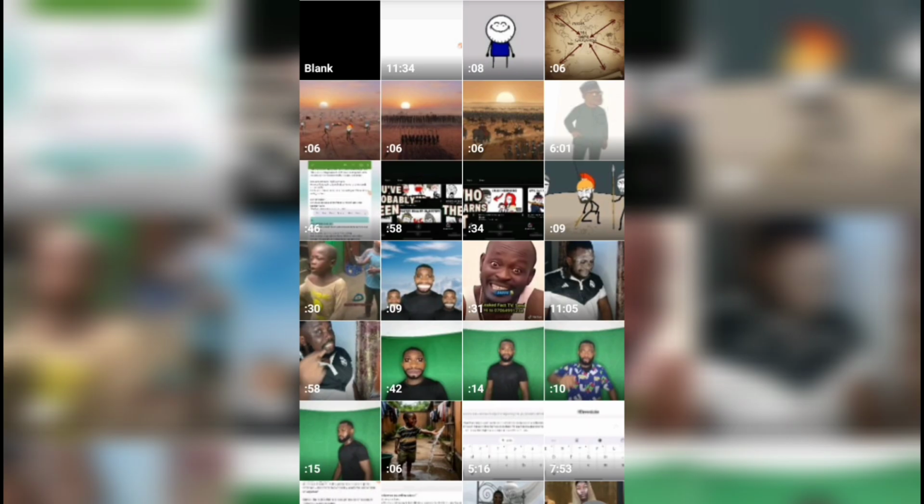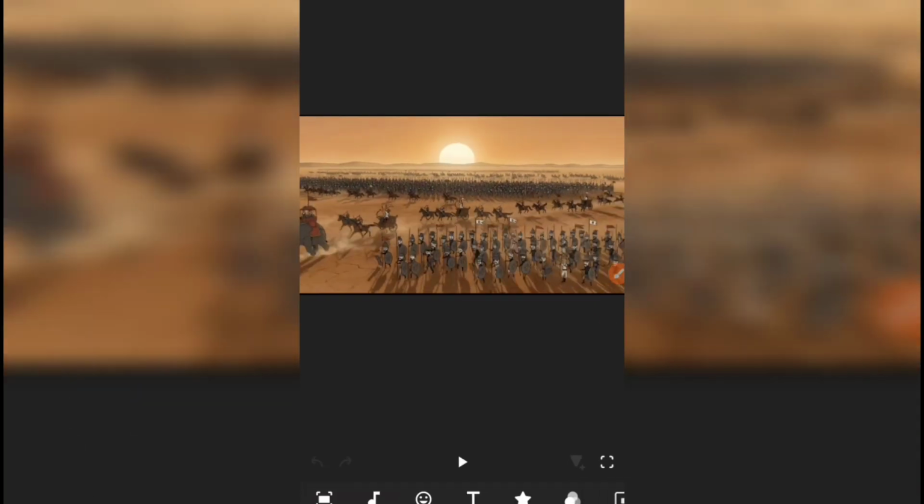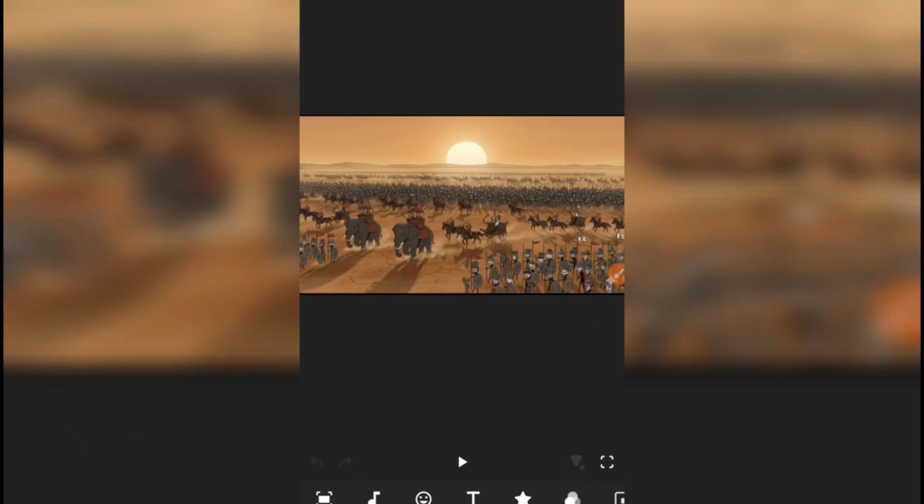Once I've done that, I'll select all the shots I'll be using for this animation. So I'll just select all the shots here. 1, 2, 3, 4, 5. So I'll select these 5 shots. You can see all the shots right here. We'll be adding music and background effects. So let me show you how to do that.